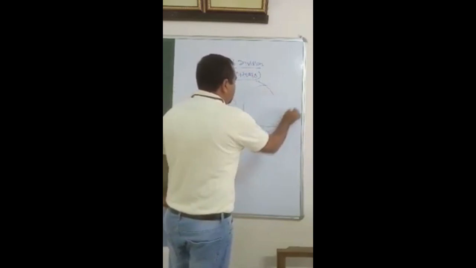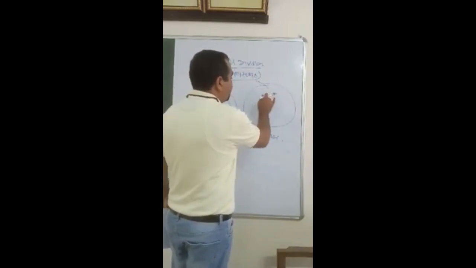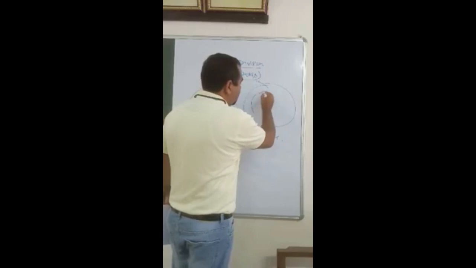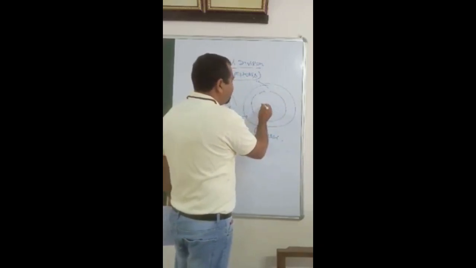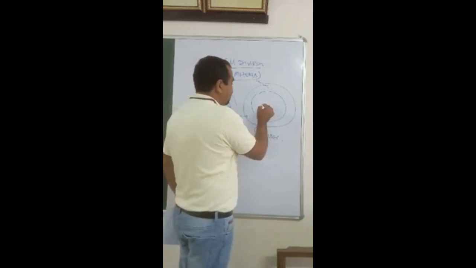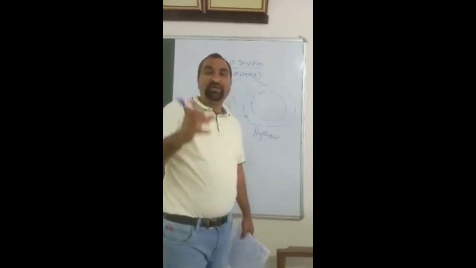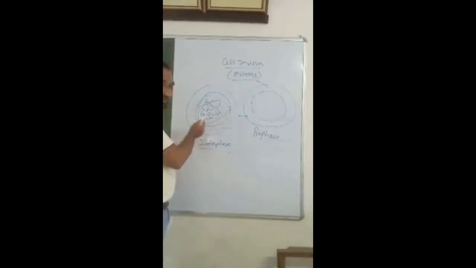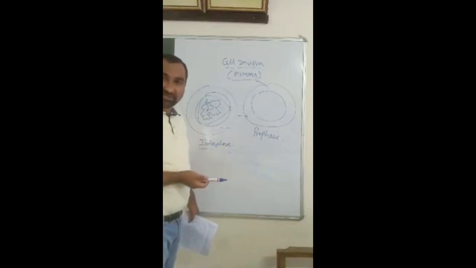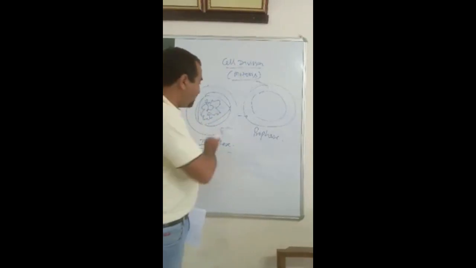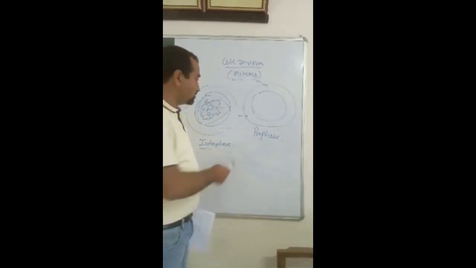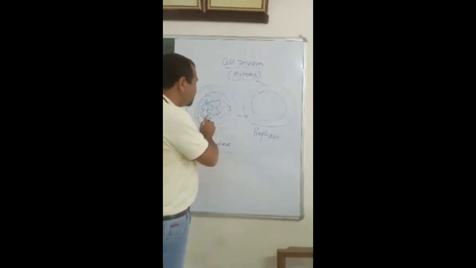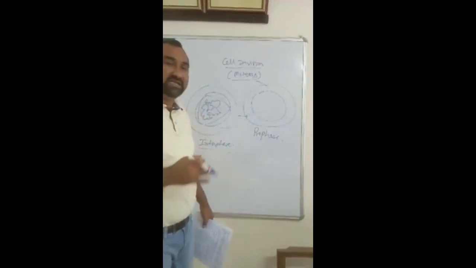The chromosomes present in this nucleus start condensation. These chromosomes become thick. Here we cannot separate or count chromosomes because this is a thread-like structure known as chromatin, and this chromatin is made up of genetic material, DNA and RNA. So here in prophase, these chromatin fibers start condensation.